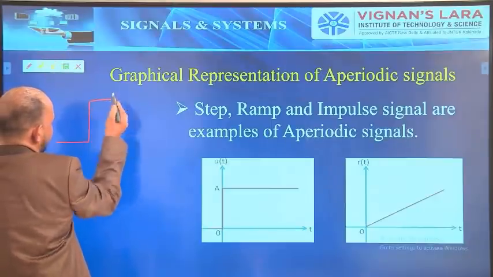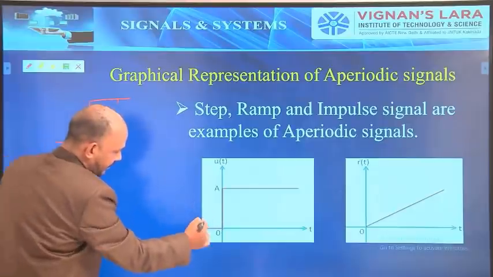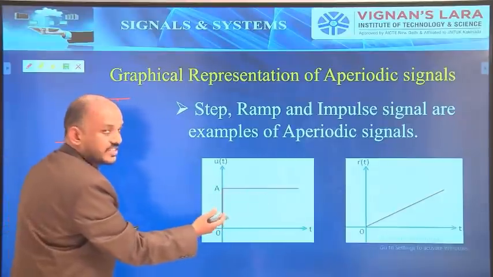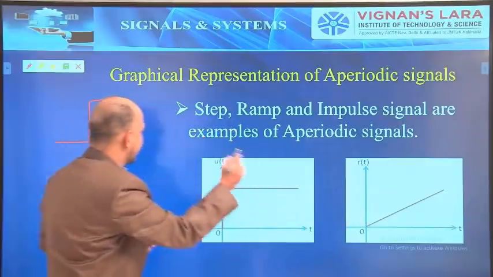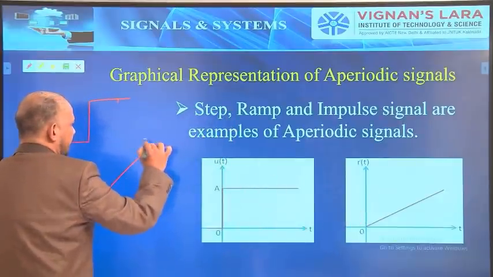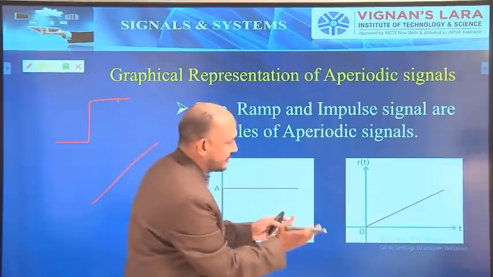This is how a general step signal looks. This is an example for a step signal, and this is an example for a ramp. It is varying like this. Ramp: it is varying with both the x and y axis.